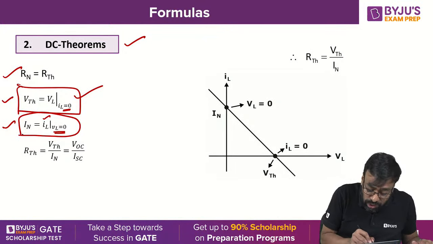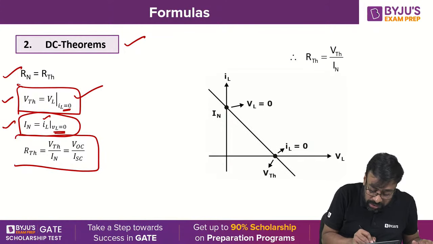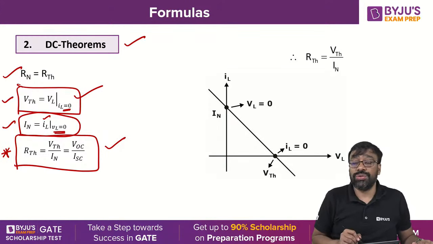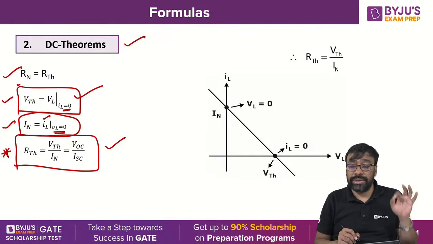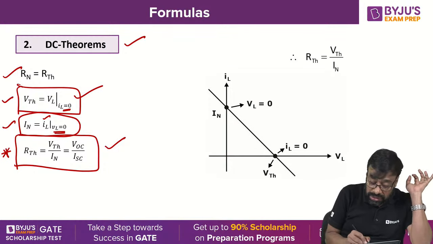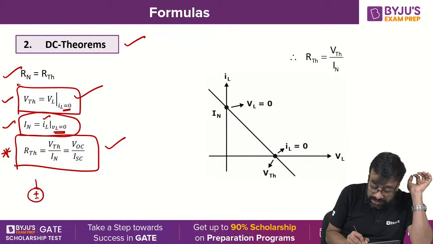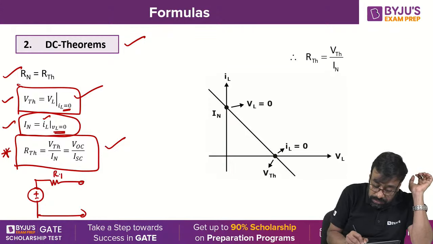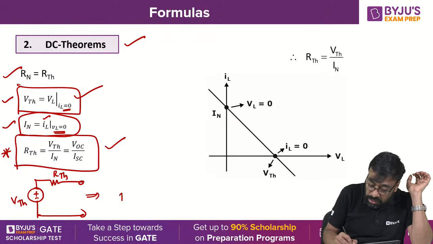And the ratio of VTH to I Norton's is known as RTH. Because you know Thevenin's equivalent circuit, and you also know the Norton's equivalent circuit.